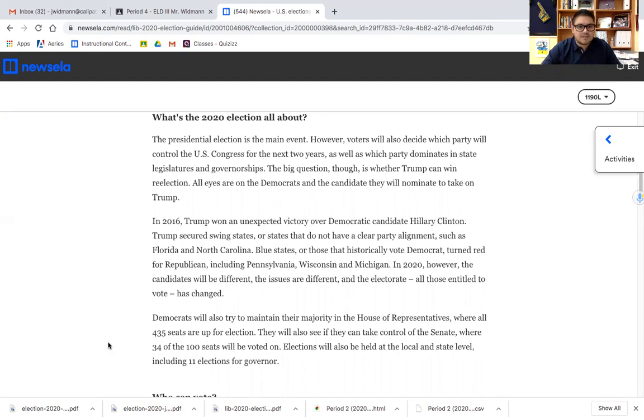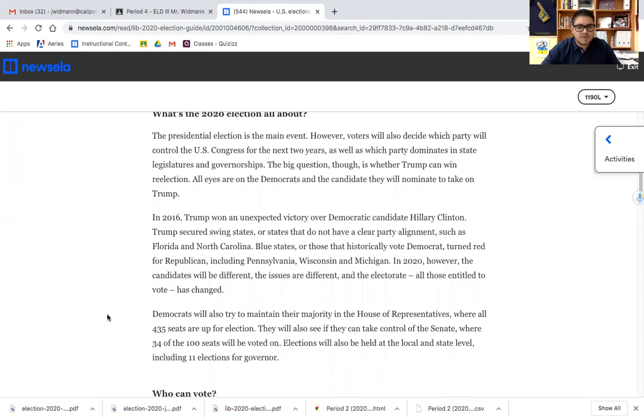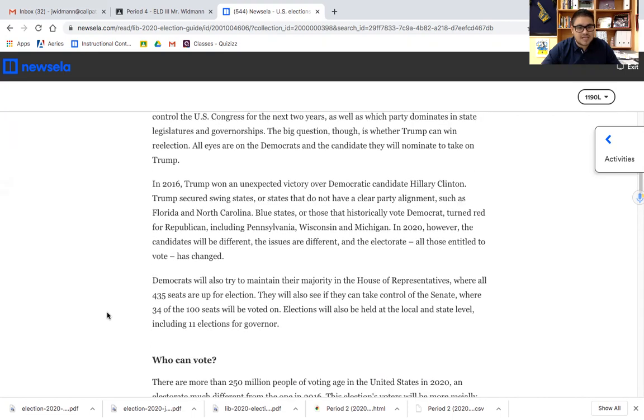In 2016, Trump won an unexpected victory over Democratic candidate Hillary Clinton. Trump secured swing states, or states that do not have a clear party alignment, such as Florida and North Carolina. Blue states, or those that historically vote Democrat, turned red for Republican, including Pennsylvania, Wisconsin, and Michigan. In 2020, however, the candidates will be different. The issues are different, and the electorate, all those entitled to vote, has changed.